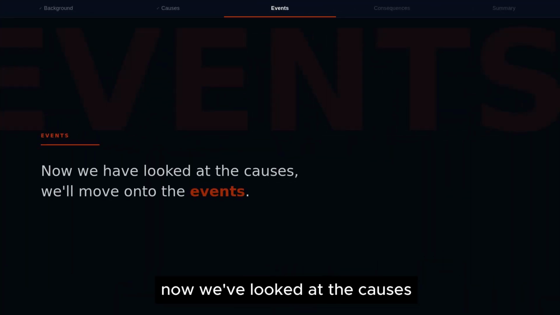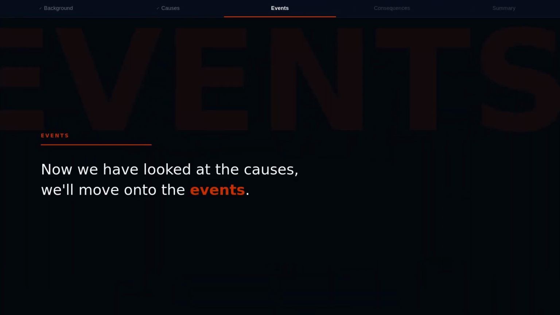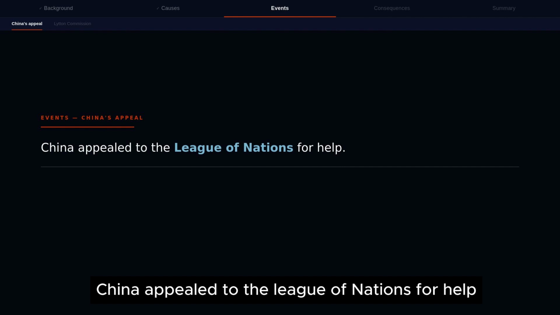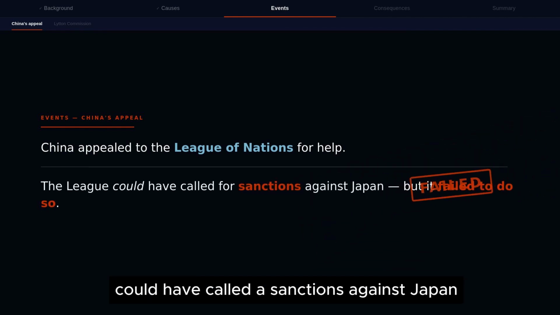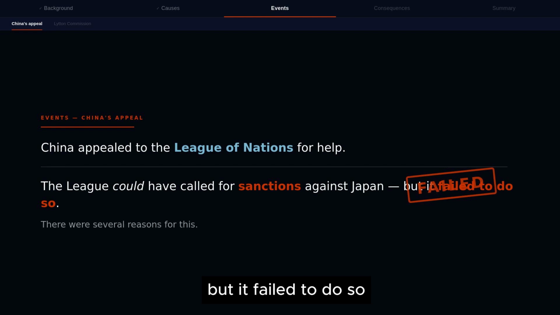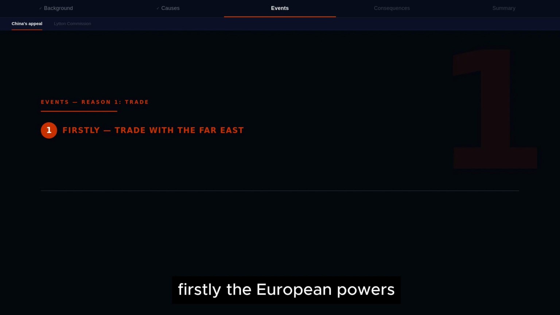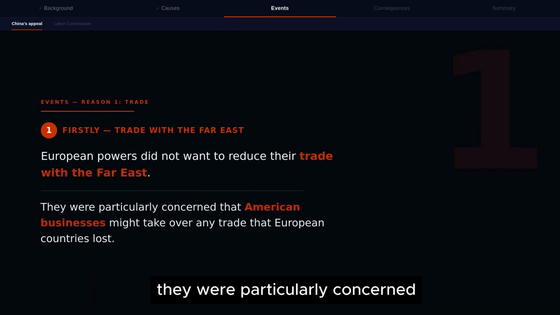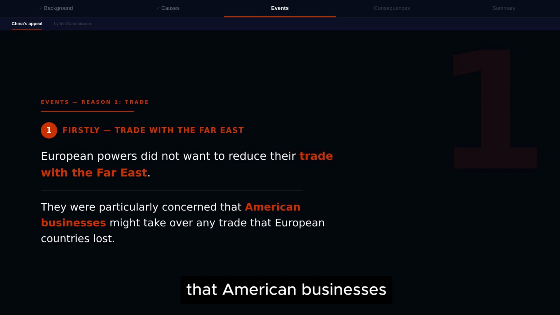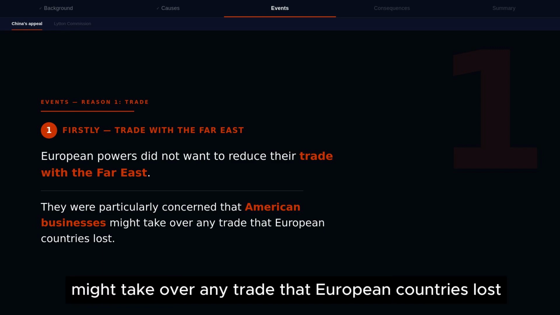Now we've looked at the causes, we'll move on to the events. China appealed to the League of Nations for help. The League of Nations could have called for sanctions against Japan, but it failed to do so. There were several reasons for this. Firstly, the European powers did not want to reduce their trade with the Far East. They were particularly concerned that American businesses might take over any trade that European countries lost.